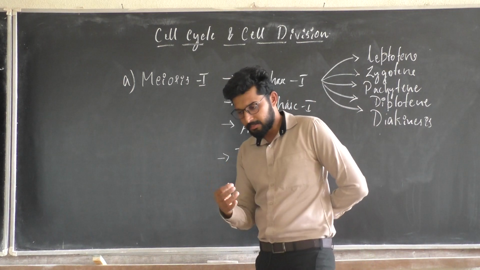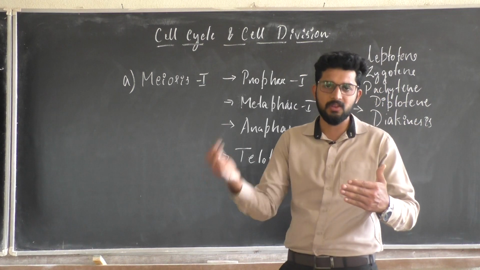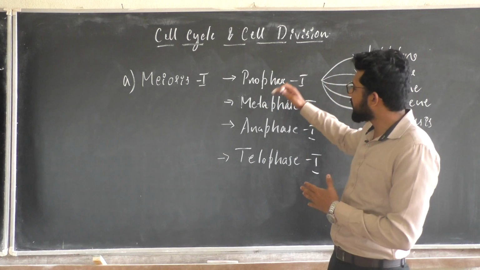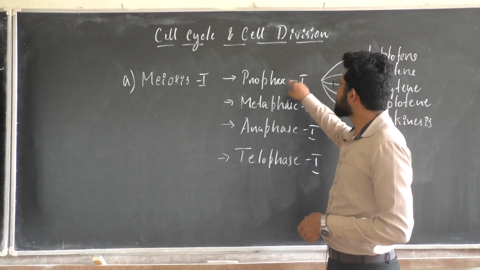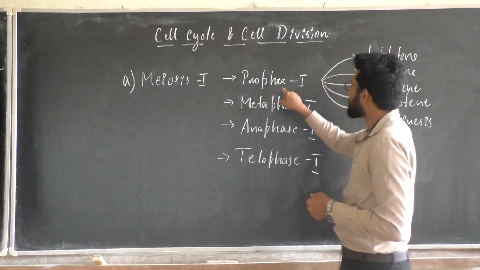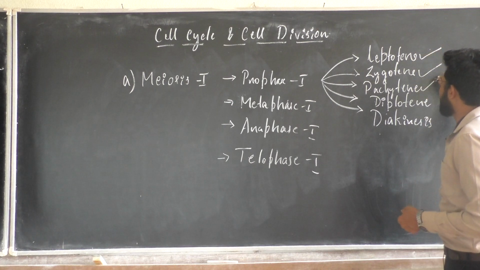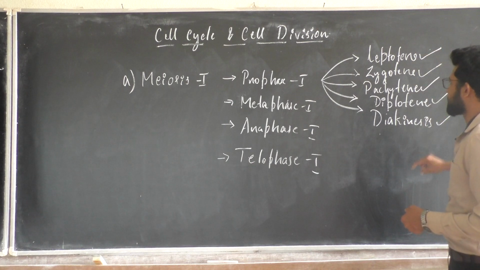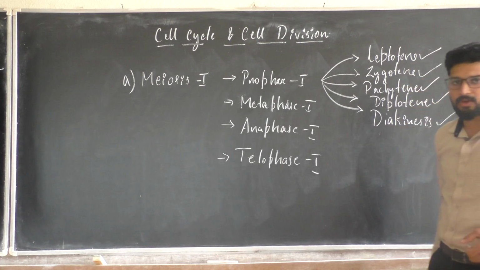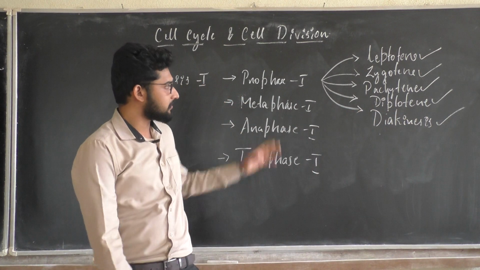I repeat, dear students. If I take meiosis, I can find 2 steps there: one is meiosis 1, another is meiosis 2. In meiosis 1, I can find 4 steps here: prophase 1, metaphase 1, anaphase 1, telophase 1. In prophase 1, again there are 5 steps: leptotene, zygotene, pachytene, diplotene, diakinesis. These are the steps of this process.